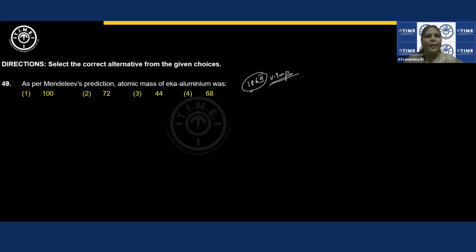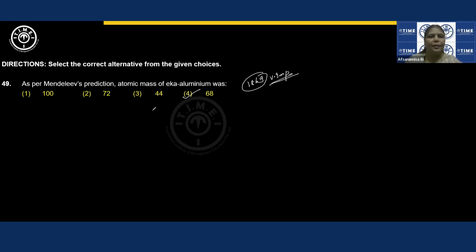While trying to give his periodic table, he left some gaps, predicting that in future, if these elements are discovered, they will have properties similar to the elements he mentioned as Eka aluminium, Eka silicon, Eka boron, and Eka manganese. Eka aluminium was later discovered as gallium, and the atomic mass of gallium is 68.